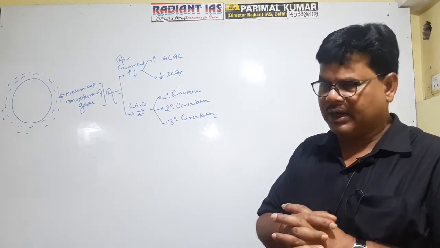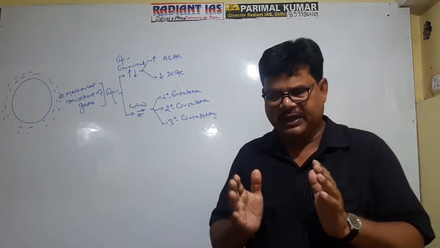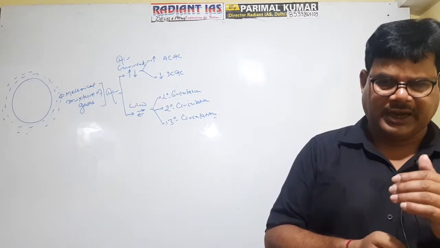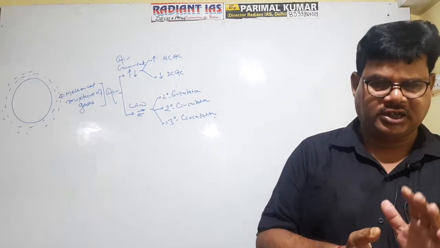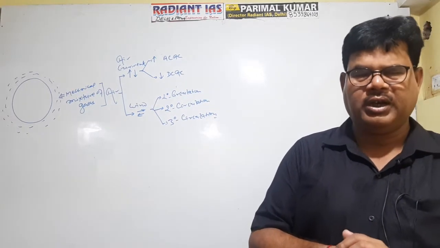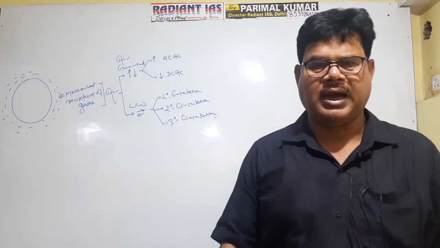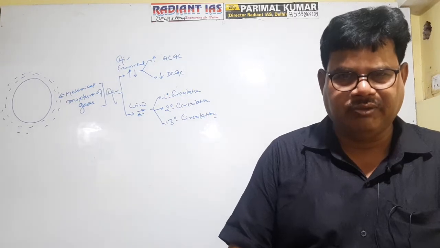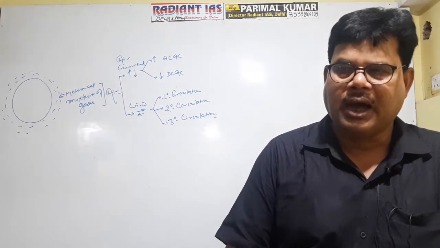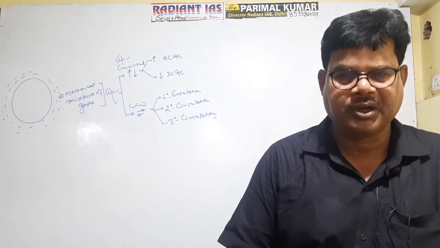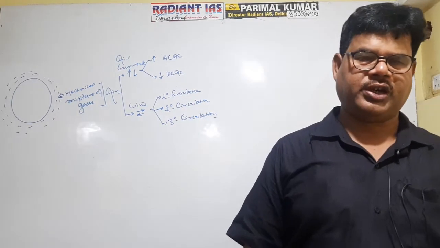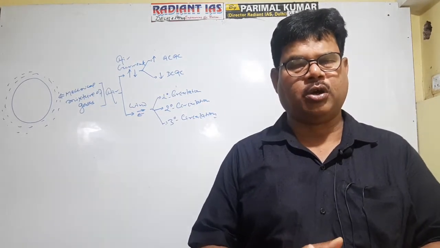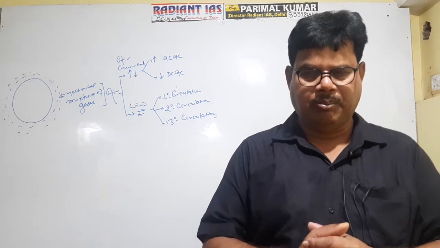On the other hand, wind has three categories. The first category is referred to as primary circulation, then secondary circulation, and then tertiary circulation. Those winds which blow in a fixed direction throughout the year, that is, they never change their direction in a year, are referred to as primary circulation. Examples of primary circulation are trade wind, westerly wind, and polar easterly wind. Primary circulation is also referred to as macro level wind or planetary wind.